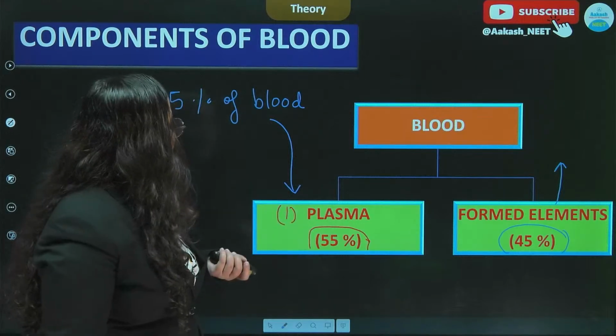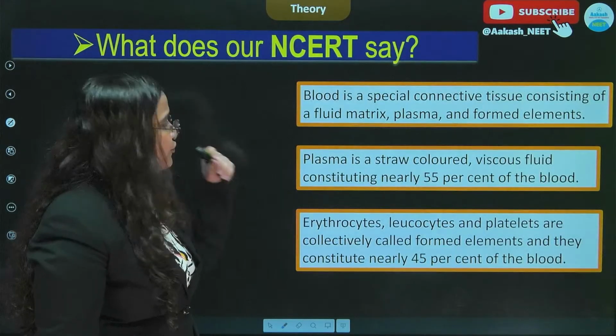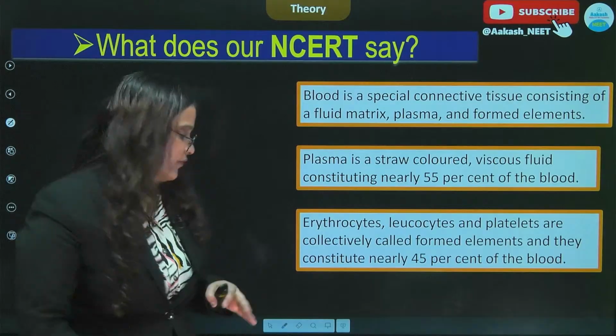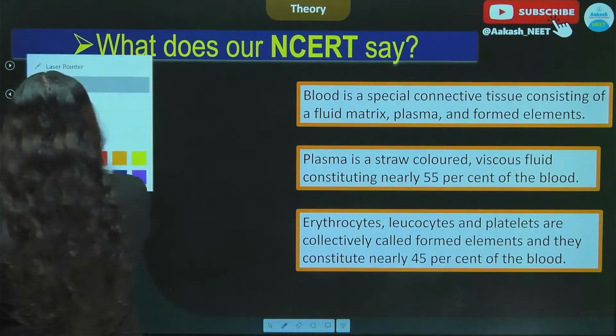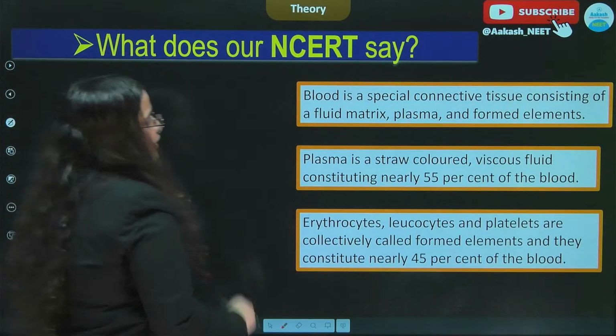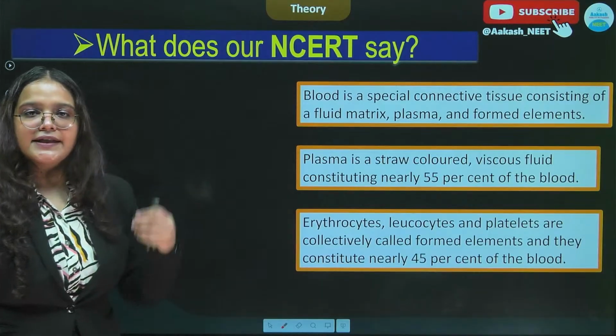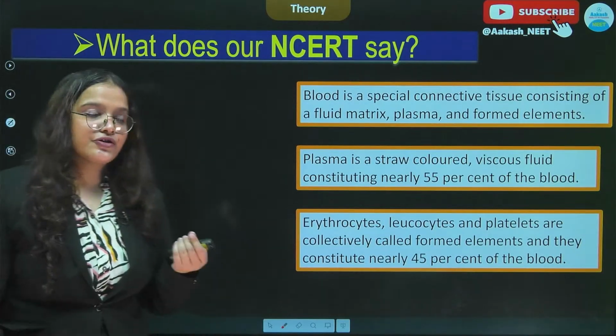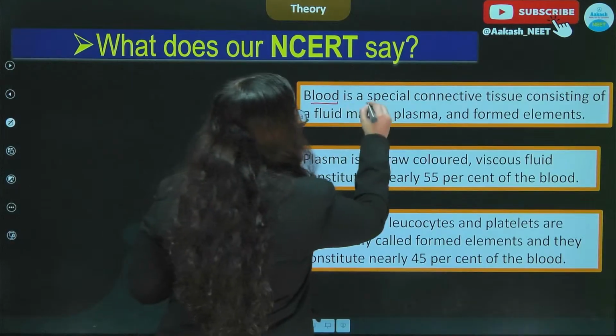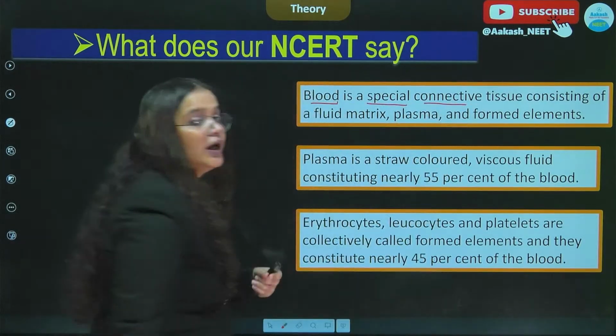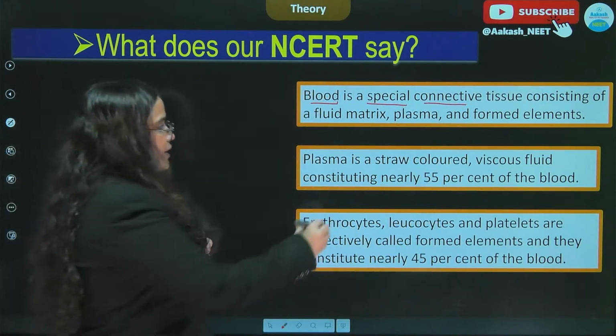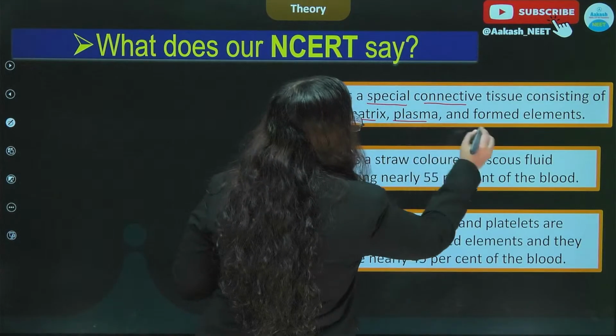Alright, so let us quickly now go through what our NCERT says so that we can relate it better to whatever we have discussed so far. We can see that our NCERT defines blood in this way: blood is a specialized connective tissue consisting of a fluid matrix, plasma and formed elements.